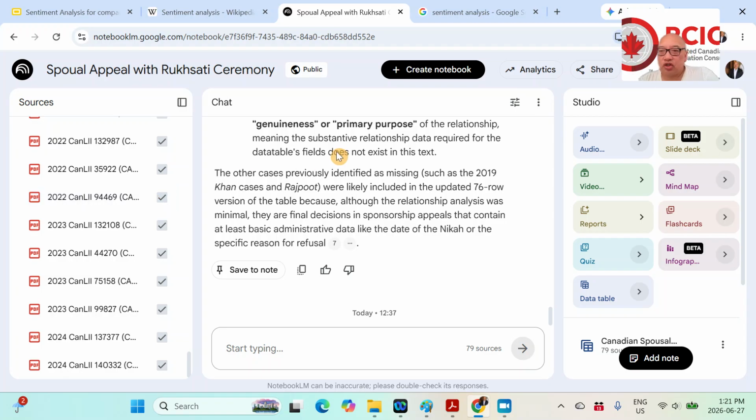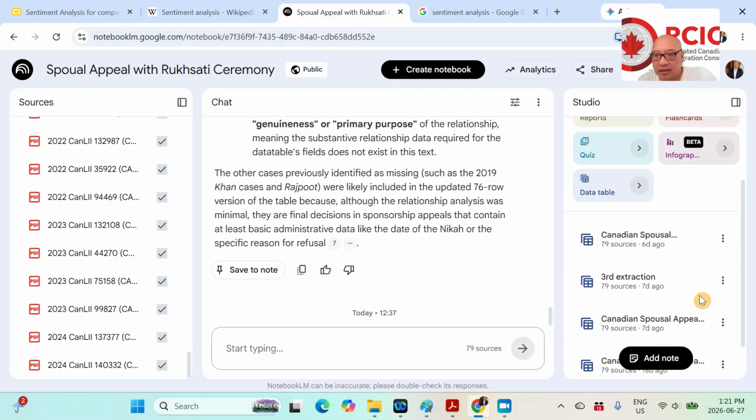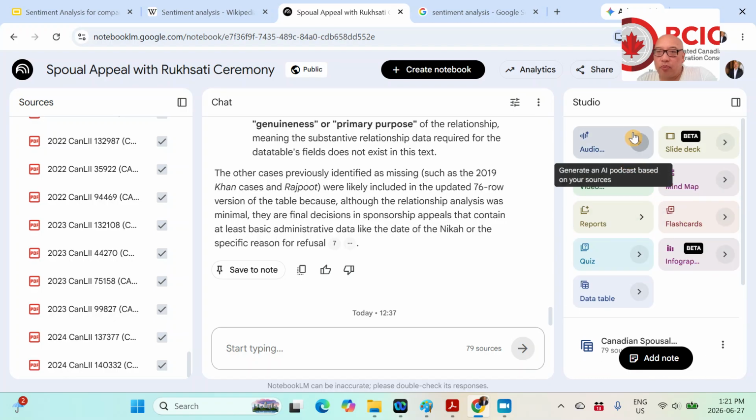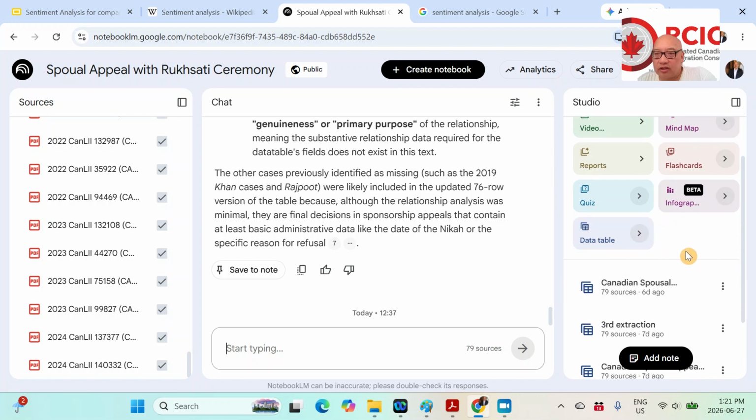Now, let me show you how I use the sentiment analysis field. Under this little icon is a data table. Notebook LM has a lot of different tools, and I'm focusing on this one, a data table. What you can use this for is you can tell Notebook LM to summarize all your information and put the various attributes into different columns and a row for each document.